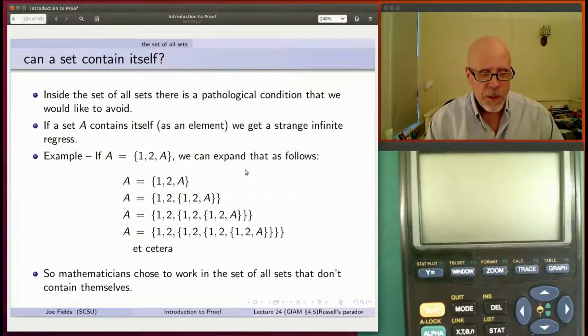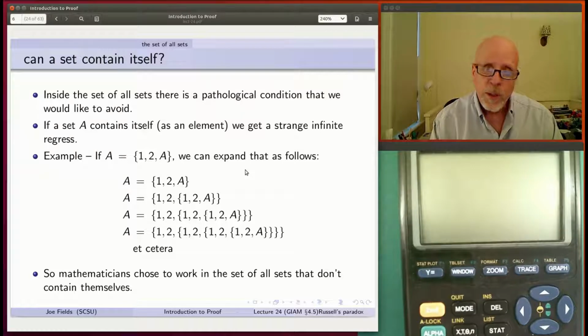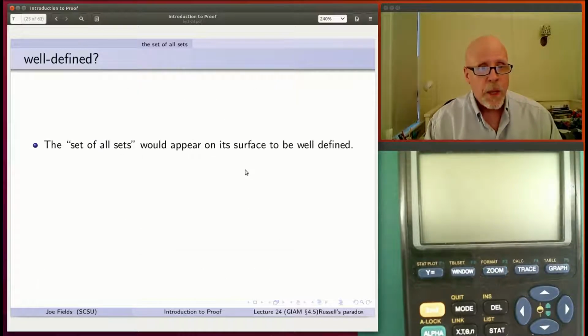So this is what mathematicians of the time, around 1900, chose to do, set theorists in particular. We'll do set theory within the set of all sets, but the set of all sets that don't contain themselves. And I believe the term at the time was amenable, but I couldn't find any reference to that. I thought that I had once read that they called sets that did not contain themselves amenable, which is a nice word, and it means that you're okay with doing something, right? In any case, we don't need to have a name for them. We'll just talk about them.